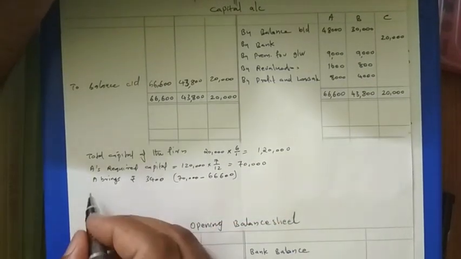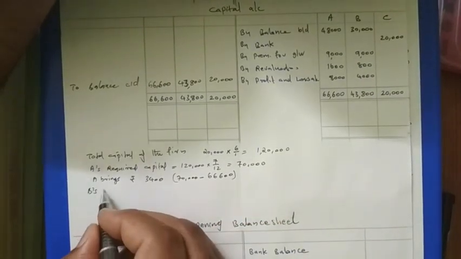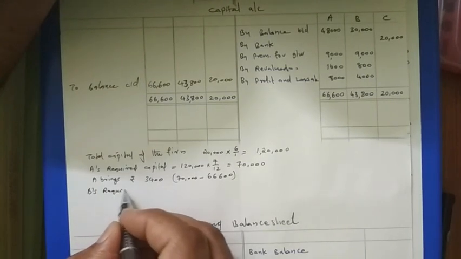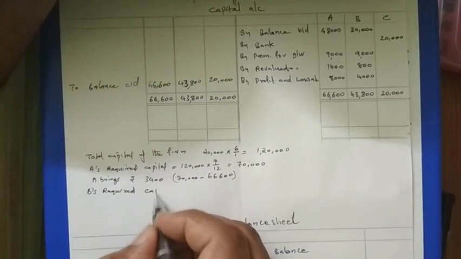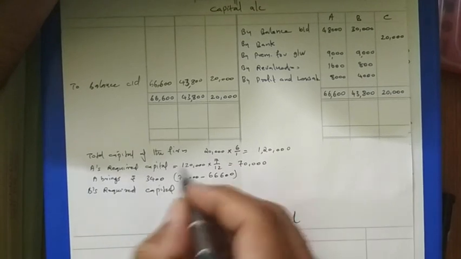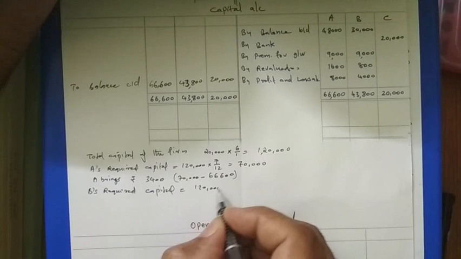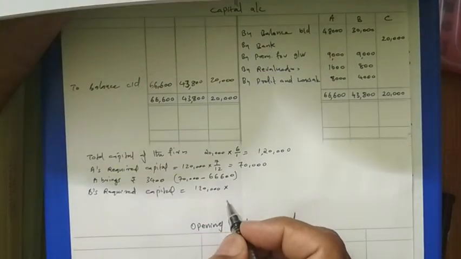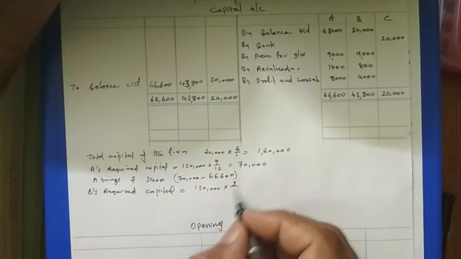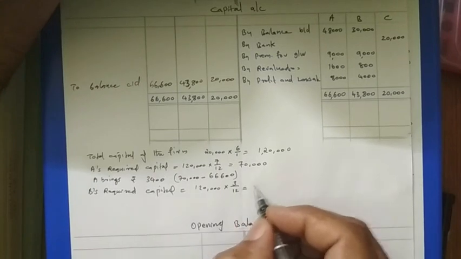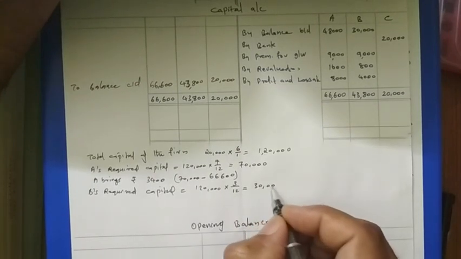Now B's required capital. Here the total capital is 1,20,000. According to B's new share, it is 3 upon 12, so it will come to 30,000.